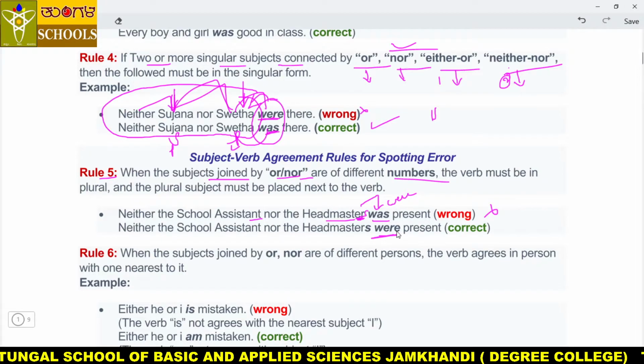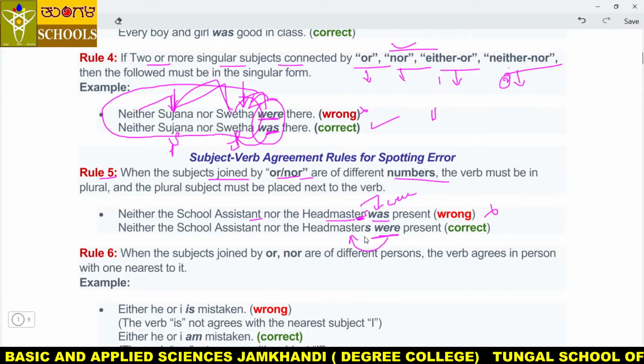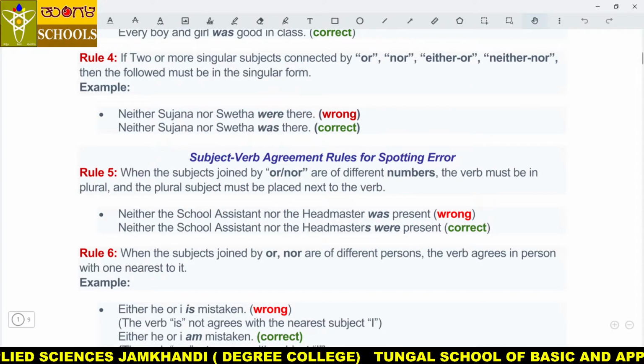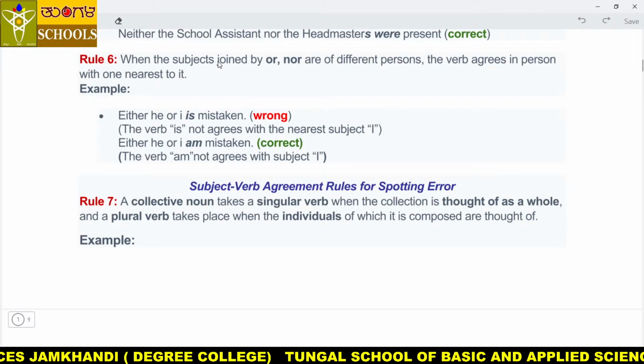That's why here "were" is correct: neither the school assistant nor the headmasters were present, because the nearest noun's number decides: singular means singular verb, plural means plural verb. I hope you all are understanding, my dear students. A little bit they are tricky, but if you put in your concentration, then that will be very easy.